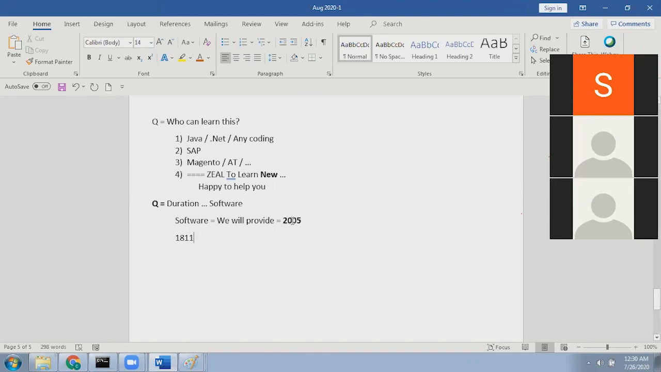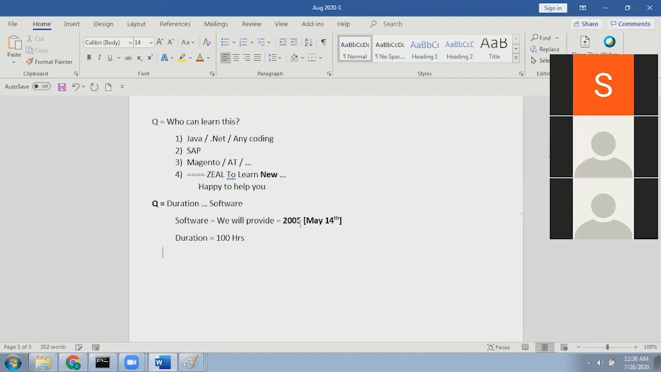20.05 means 20 is the year, 05 means May. On May 14th, this version was released. So we will go with the latest version only, and we will provide the software. Now the duration comes around 100 hours.